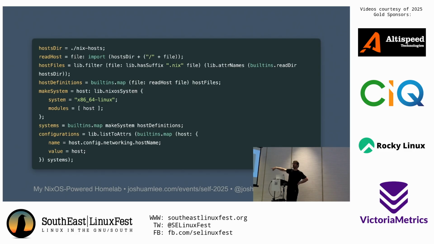and builds it as a Nix configuration, which is really nice because then I can just target this and say, build configuration named, and the name matches the file because that's what it injected the file name as the host name here, as the flake name.